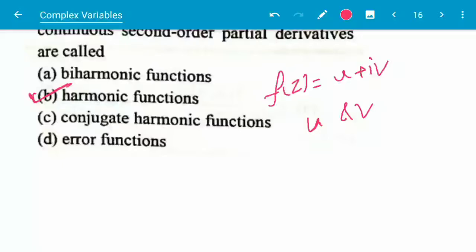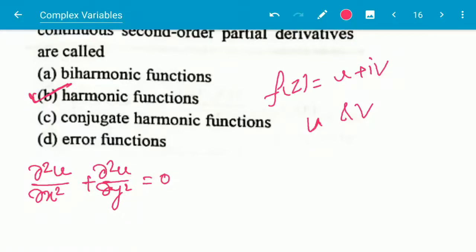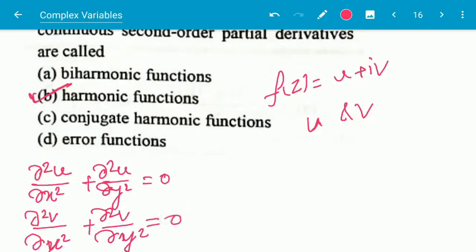What is the Laplace equation? I have already explained it in vector calculus. The partial derivative del square u by del x square plus del square u by del y square is equal to 0. This is for u, and this is del square v by del x square plus del square v by del y square is equal to 0.